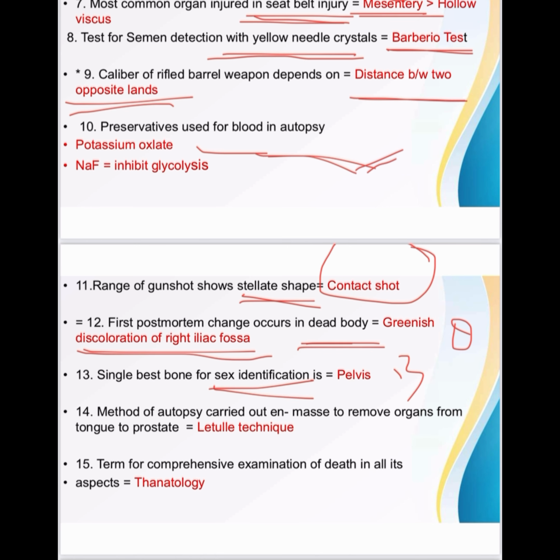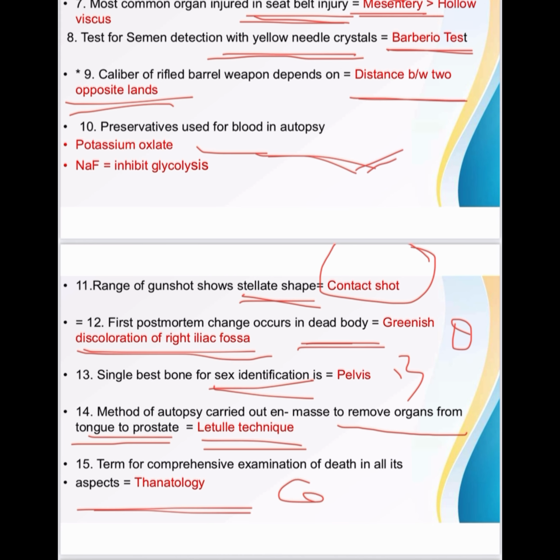Then the method of autopsy carried out en masse to remove organs from tongue to prostate is the Letulle technique. Remember the techniques of autopsy, it is very important. First, en masse removal of organs from tongue to prostate is Letulle. Term for comprehensive examination of death in all its aspects is called thanatology.